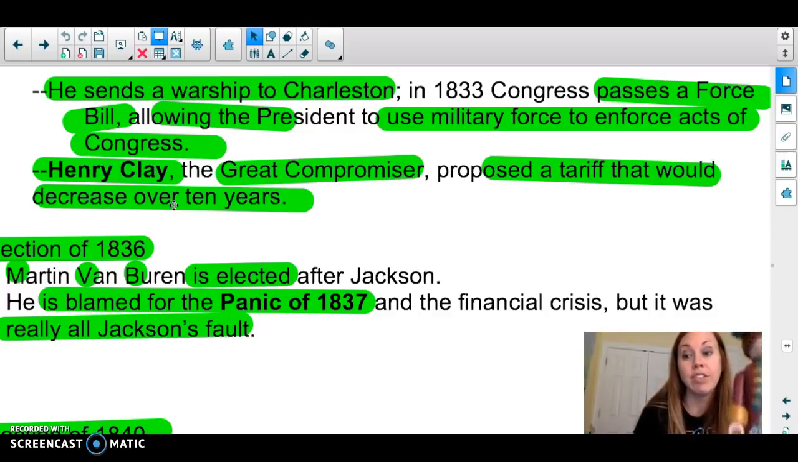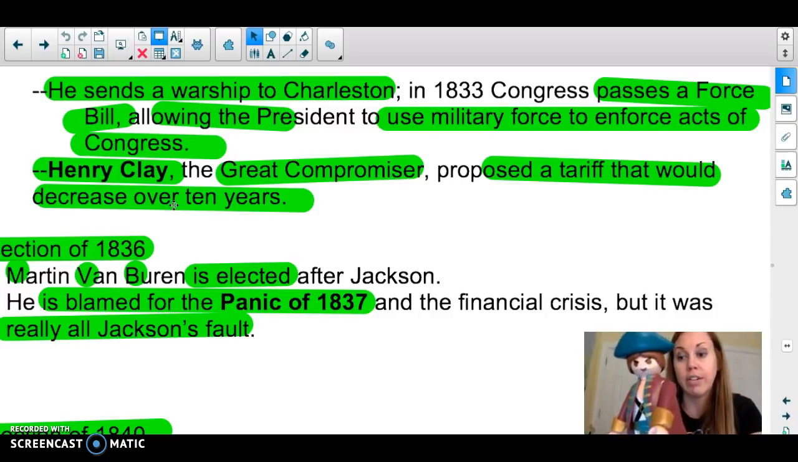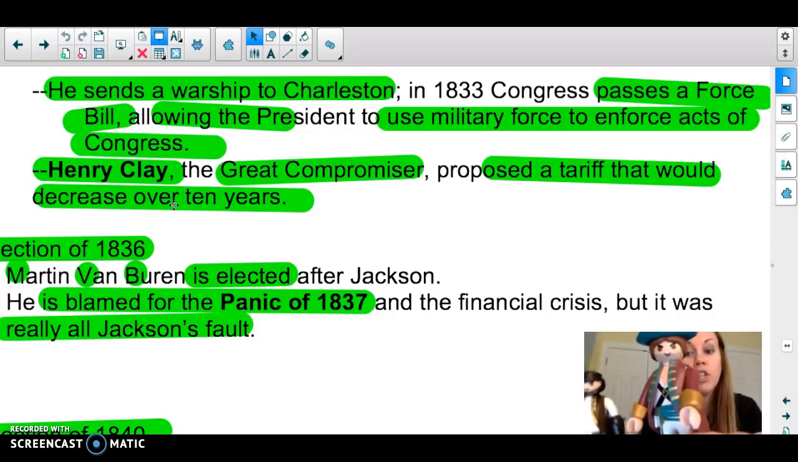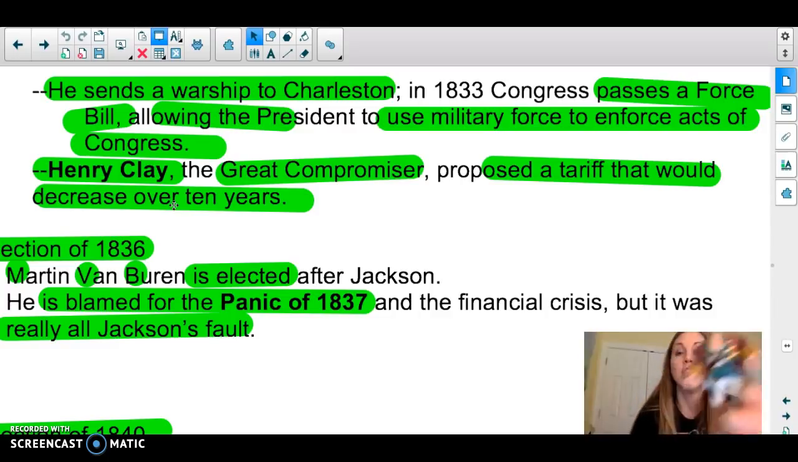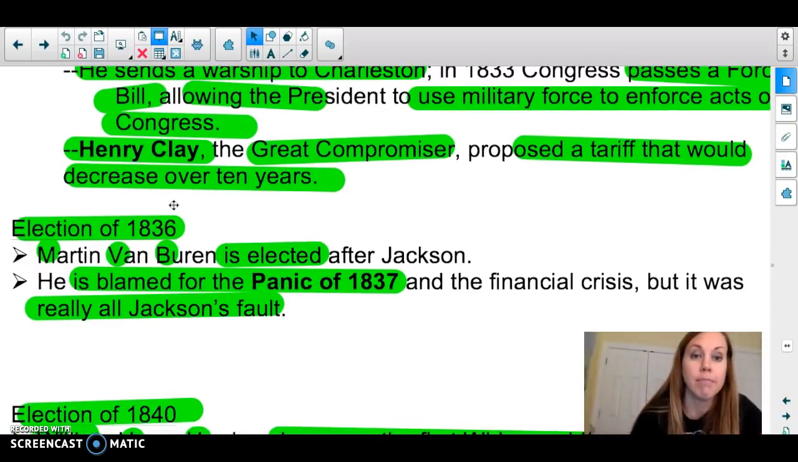So Jackson gets his tariff. Where is he? There he is. Jackson gets his tariff. Calhoun gets to see it go away over a 10-year period. So he's happy. Jackson's happy.